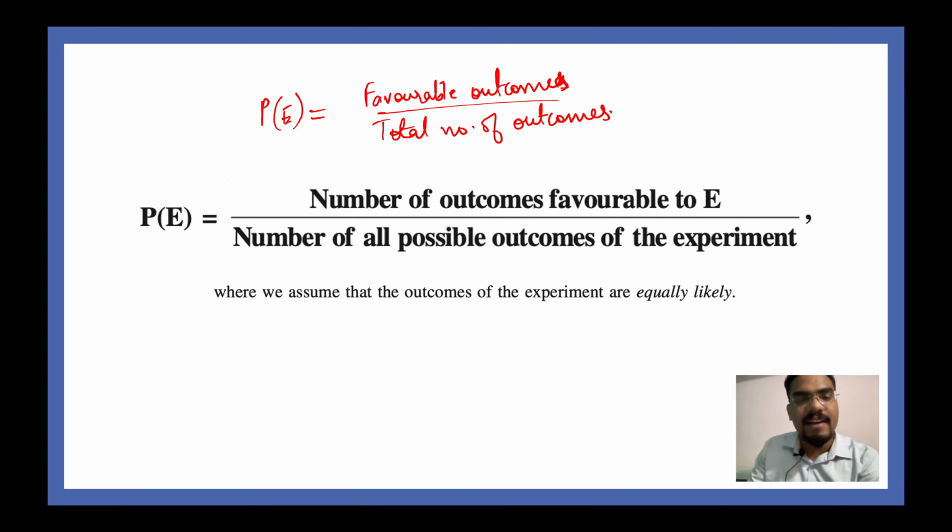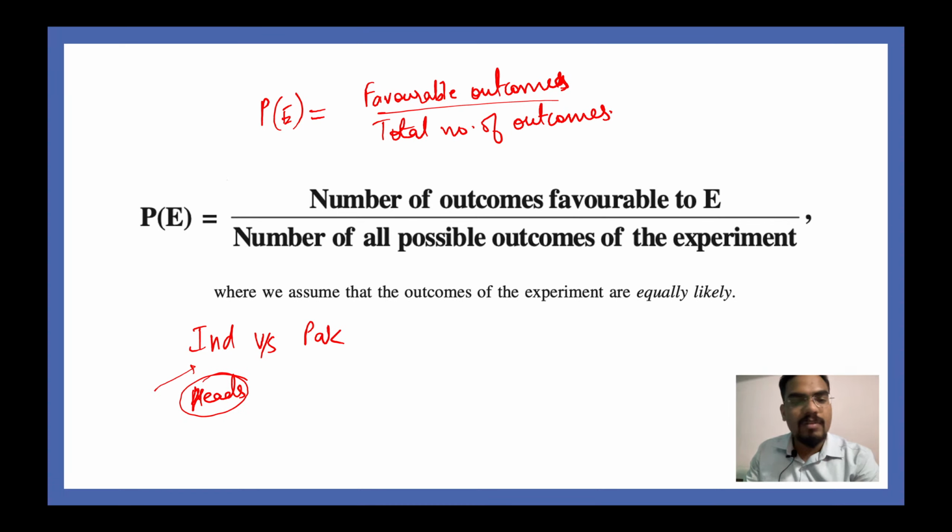And then I was taking an example in which, let's say there was a cricket match between India versus Pakistan, and somebody tossed a coin. India said we want heads. Meanwhile, when the coin is in the air, you need to find out the probability of India winning the toss. So you can say probability of India winning the toss can be written as P of E is equal to